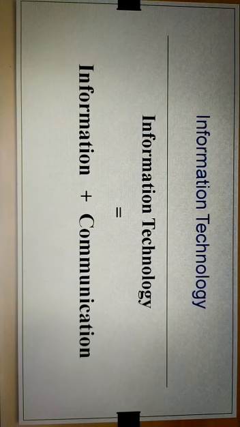Now it means, first of all, you know what is information and then what is communication, and when you combine these two terms, then you know about information technology. Now first of all, let us try to understand what information is a little bit.